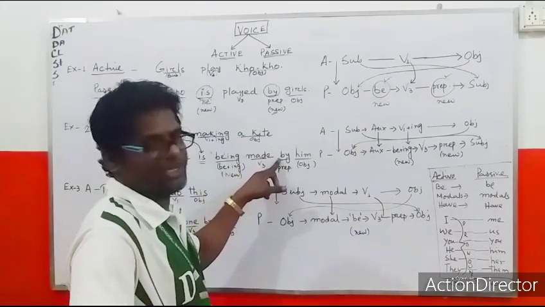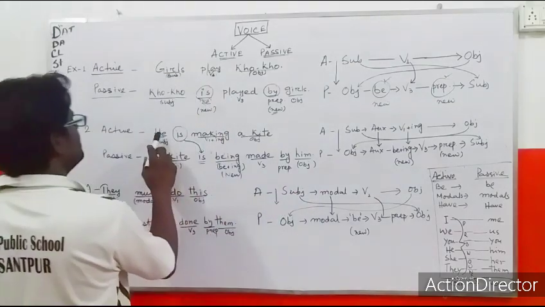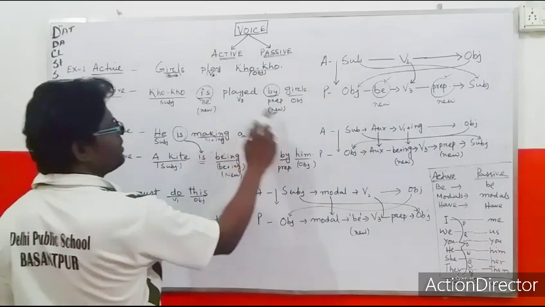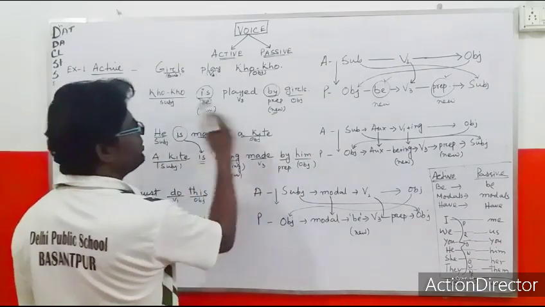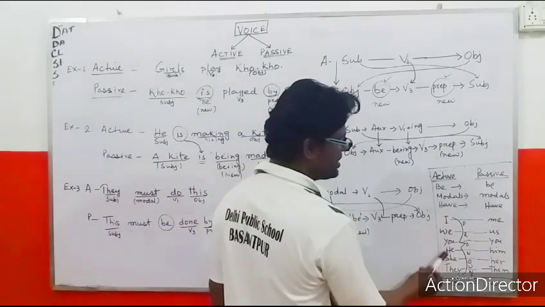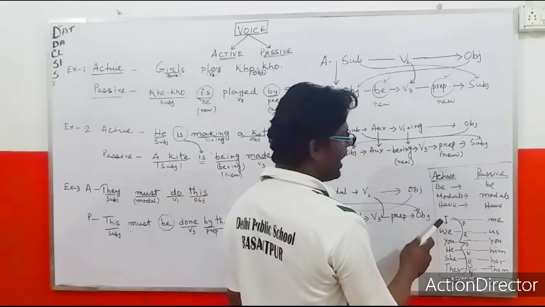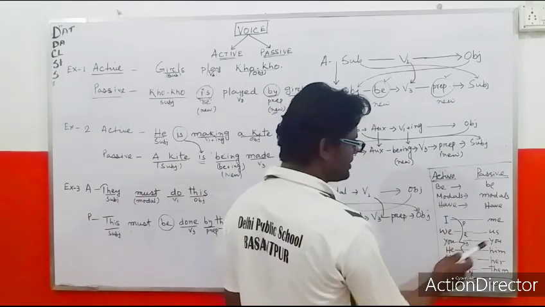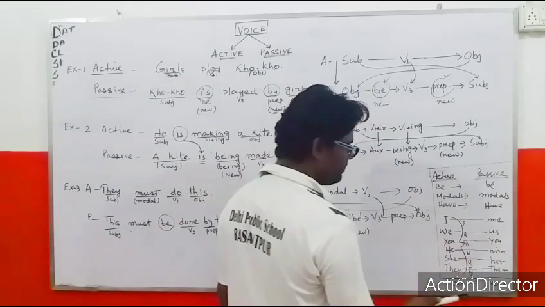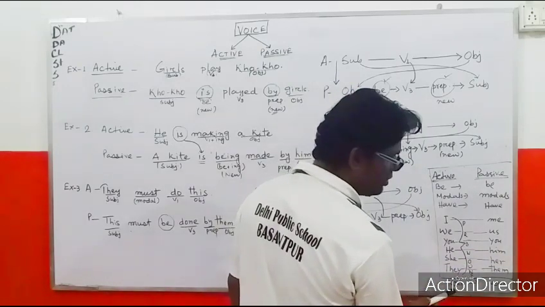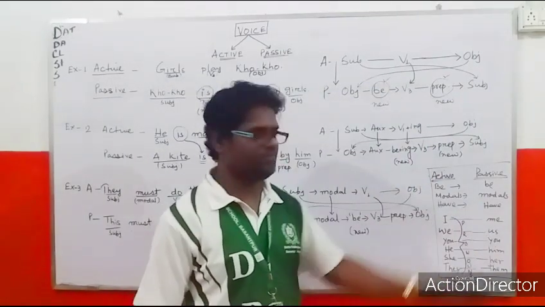Now the preposition, we generally use the preposition what? By, and he is the subject. When it will come in the place of object, that will be changed a little bit. What? He should be him, and I have given the changes here. If in the active he comes, it will be him. If I, then me; we, us; you; she, her; they, them; and if any noun, that will be the same noun. These will be the changes from active to passive.